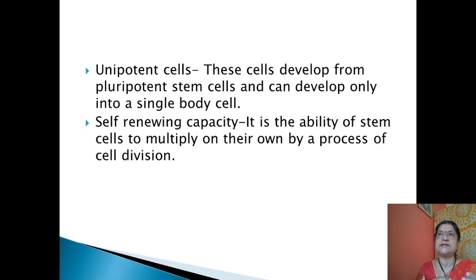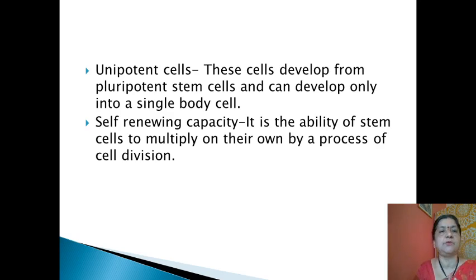So unipotent cell type means these are the stem cell type which can develop into only a single body cell. So this is one major characteristic feature of the stem cell, that is the potency. So what is potency we can discuss here. The potency means it is the ability of the stem cell to differentiate into any cell type, and depending upon this ability we divide the stem cell into different categories including totipotent, pluripotent, multipotent, oligopotent and unipotent cell type.